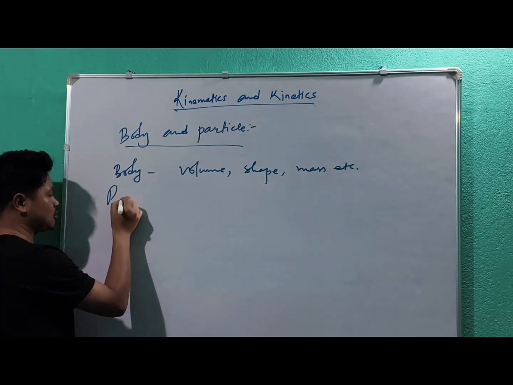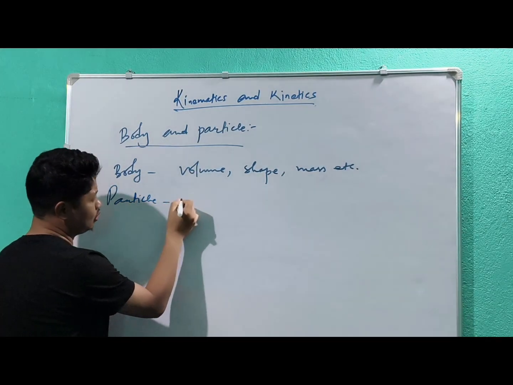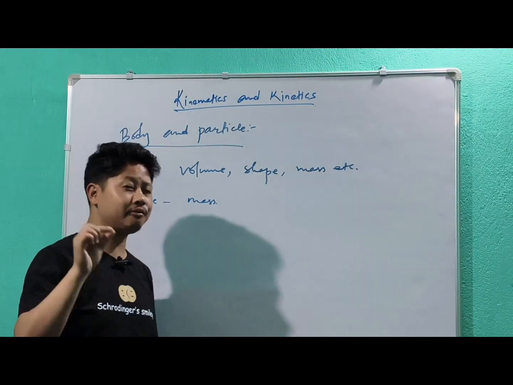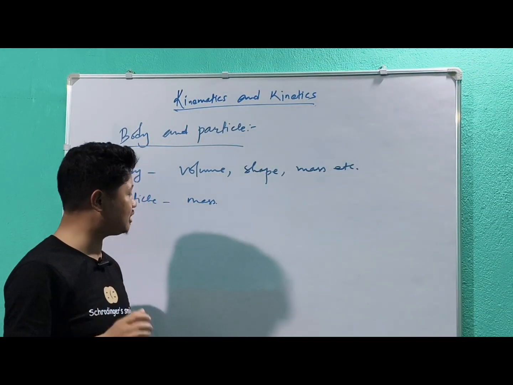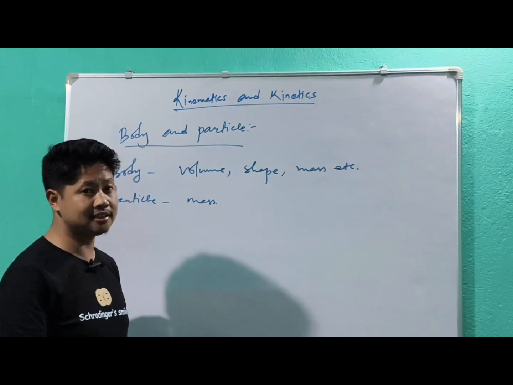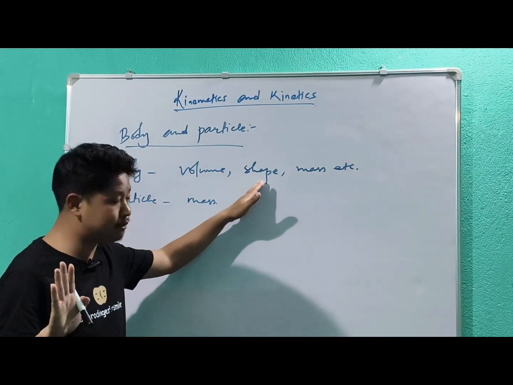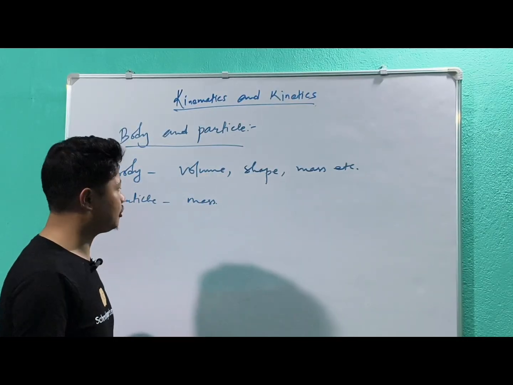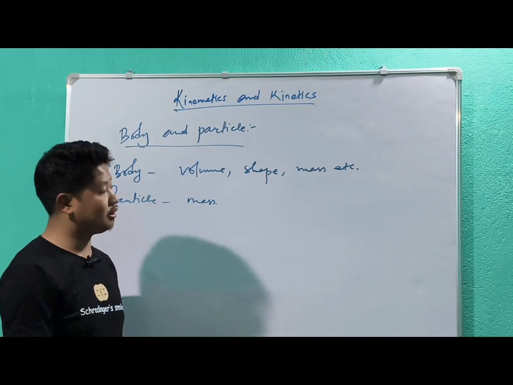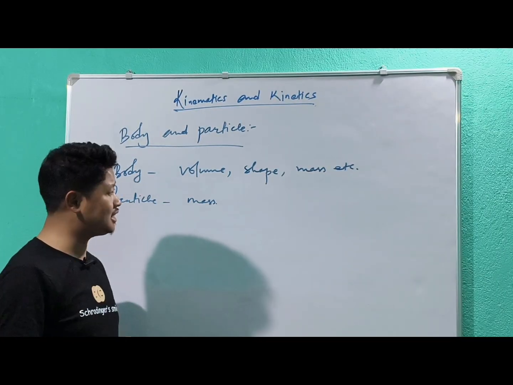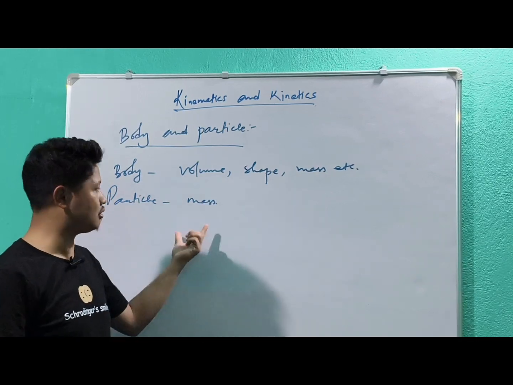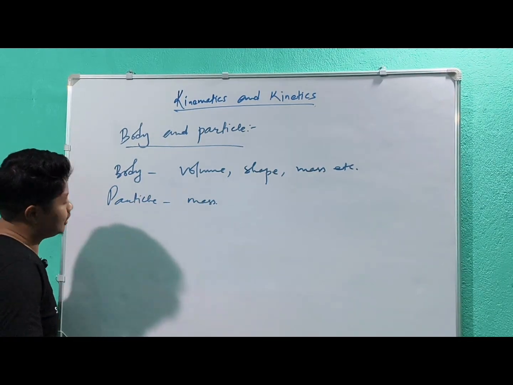That is the next question. Okay, a particle will have only one thing, that is the mass. It is very tiny in size. That is why size is almost negligible. So if the size is negligible, there is no shape, and volume is also almost zero. So a particle will have only the mass. It has a negligible amount of size and shape. That is why it has no volume and shape, so it has only mass. Okay, so that is the thing.